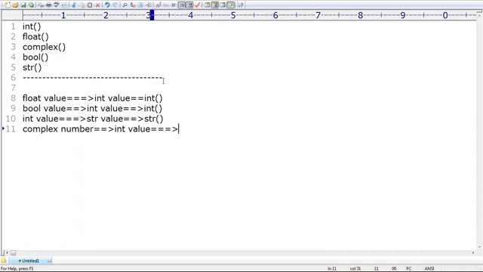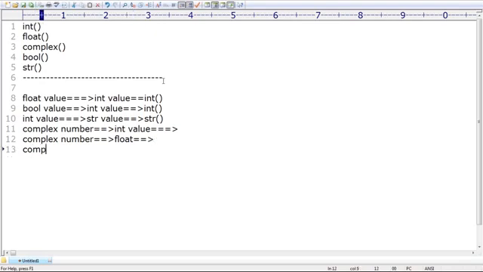Same way, I have a complex number. I want to convert it into float type. Is it possible or not possible? Not possible, man. Complex numbers cannot be converted into float type. No problem, sir. You can't convert.